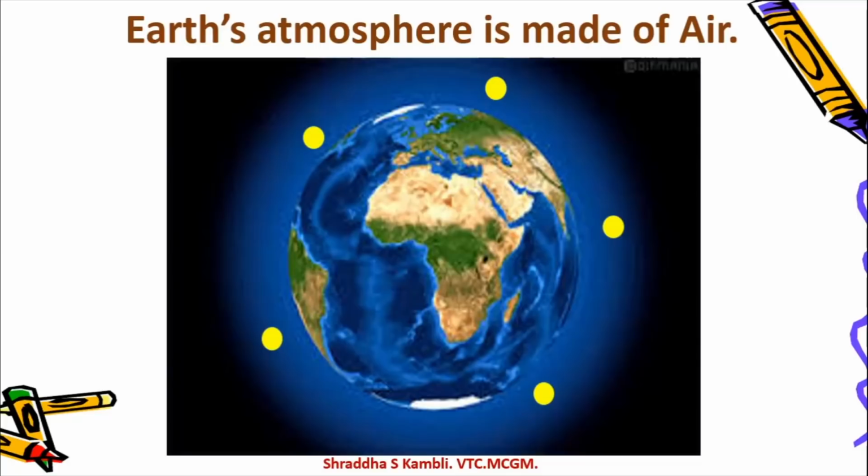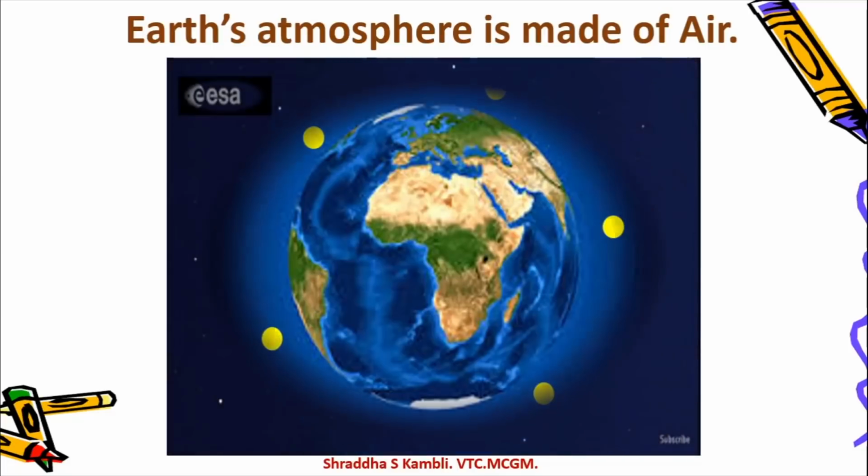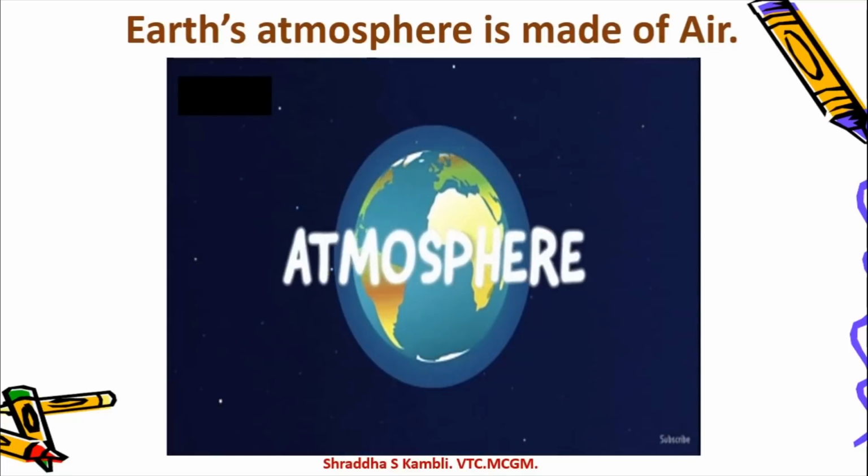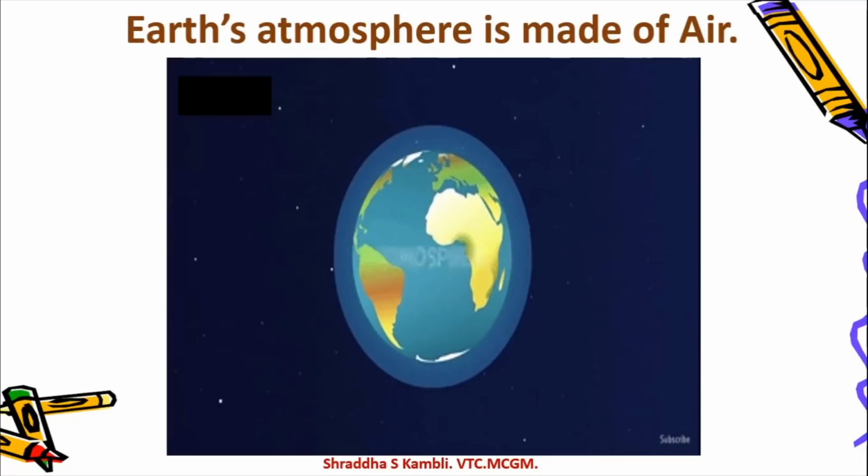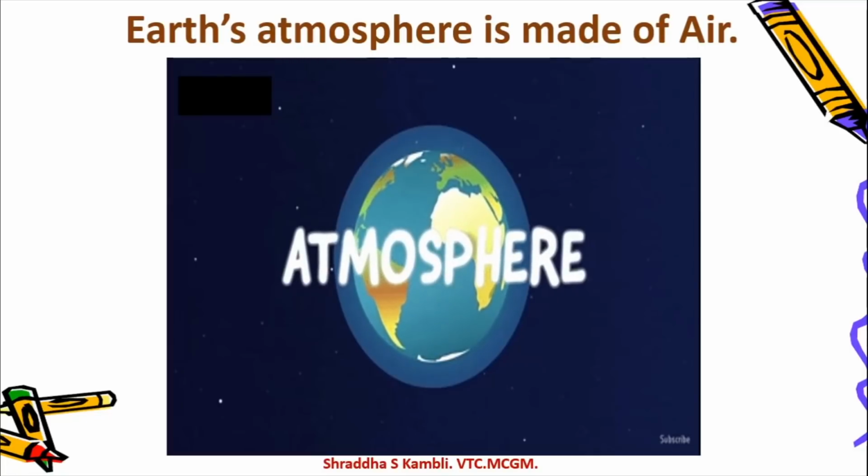So the earth also is covered with a blanket of air, and this particular blanket is called the atmosphere. What is it called? It is called the atmosphere. Okay, so there is this layer of air around the earth which is called the atmosphere. That means there is air everywhere on earth. Wherever you go on earth, you will be able to find air.